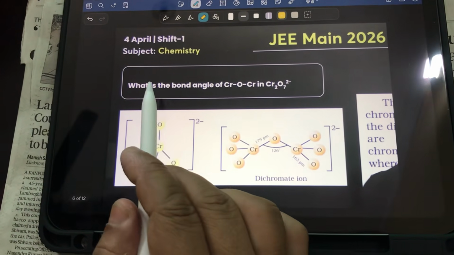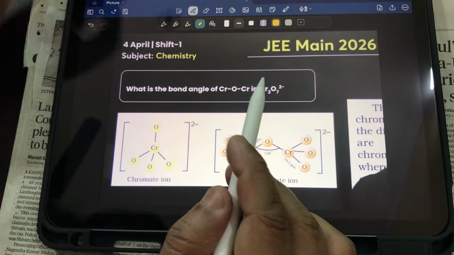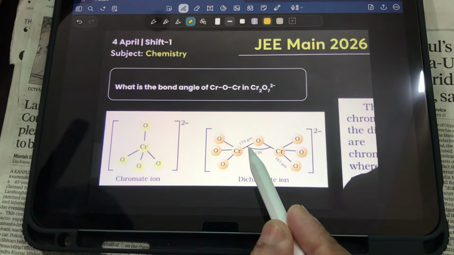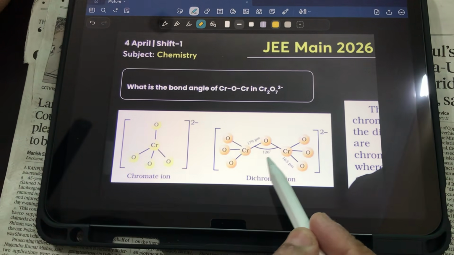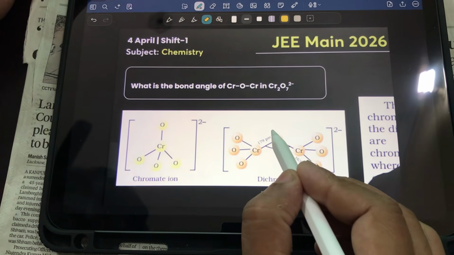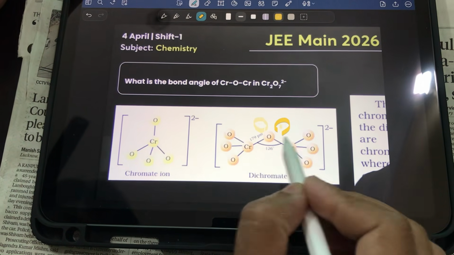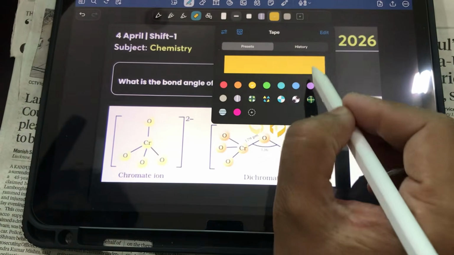Now see, what is the bond angle of chromium, oxygen, chromium in dichromate? This I have taught you, and we have got a direct question. You see it's roughly 126. So options are given over there. Now how to do it, my dear students? Just see how to do it. This oxygen is having 2 lone pairs. So by valence shell electron pair repulsion theory, but these two are very bulky groups.